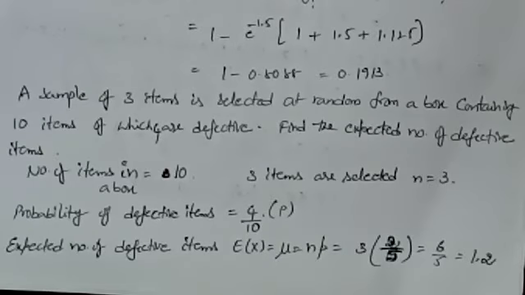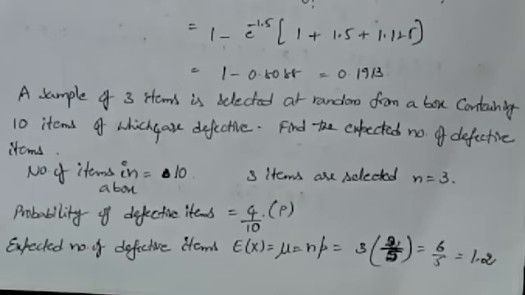So what is the mean of the Poisson distribution formula? Lambda is equal to NP. So lambda, mu, these are all related to the mean itself. Here you need to find the N and P values. If you know, you get the mean, the expected number of that question.